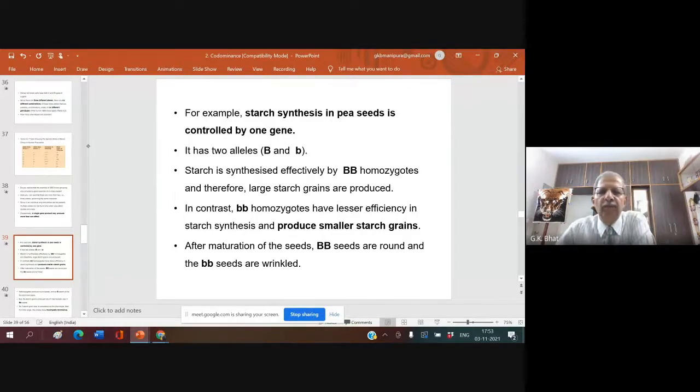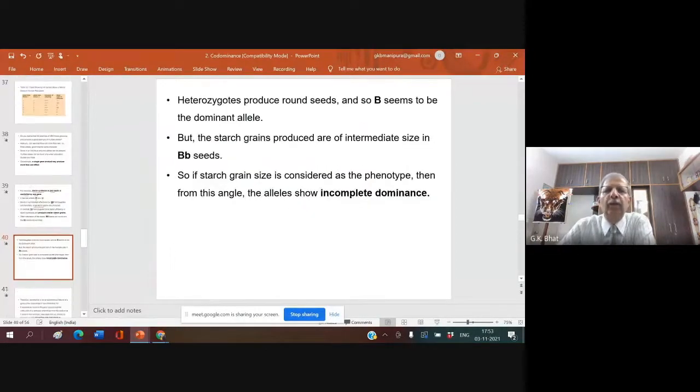Starch synthesis in pea seeds is controlled by one gene, capital B, and its recessive allele is small b. Whenever it is BB, the homozygous condition, starch grains are large. Whenever it is small bb, the starch grains are smaller. But whenever it is capital B and small b, you come across an intermediate size. So please remember, it is given in the NCERT book that starch grain size is an example for incomplete dominance.